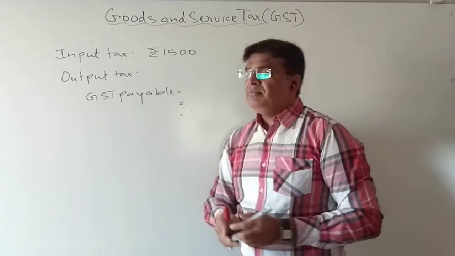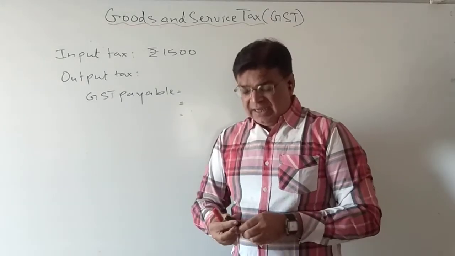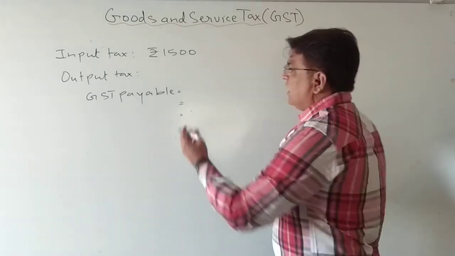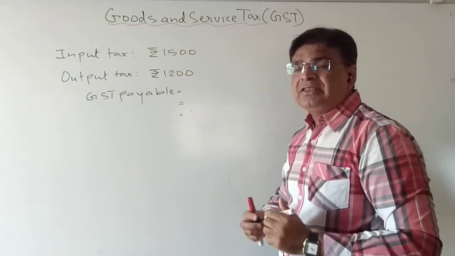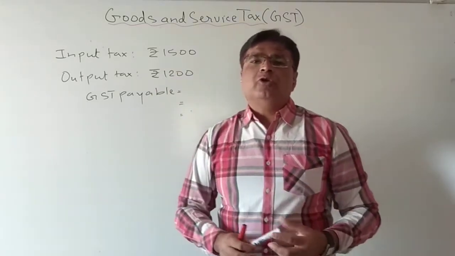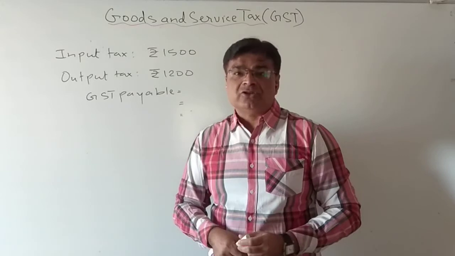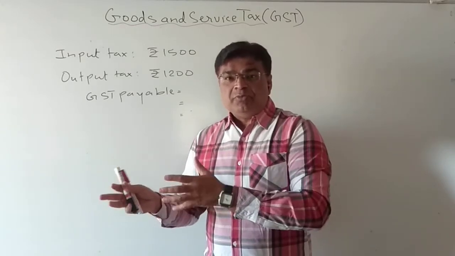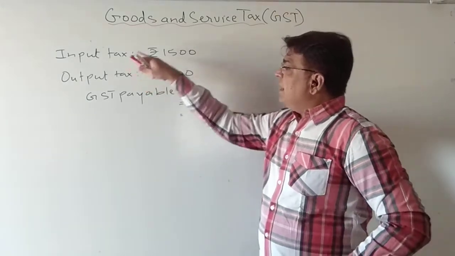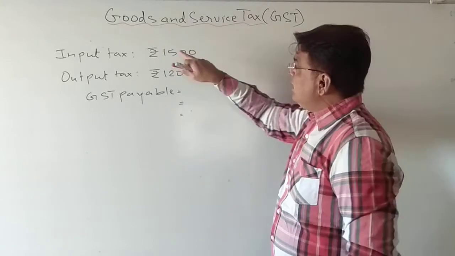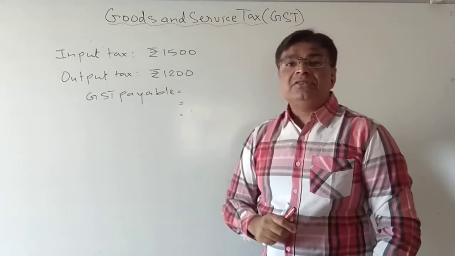Now assume that because of this lockdown and corona, I am not able to sell the goods. So I have to sell the goods at a lower price, and I was able to get only rupees 1200 as output tax. Why? Because due to the lockdown and corona, I was not able to sell the goods at a profit. I have to sell the goods at a loss. So at whatever price I sold, when I collected the tax, I got only rupees 1200. So here you can see, as a retailer, I already paid 1500 rupees to the government, but when I sold, I got only 1200 rupees as a tax.